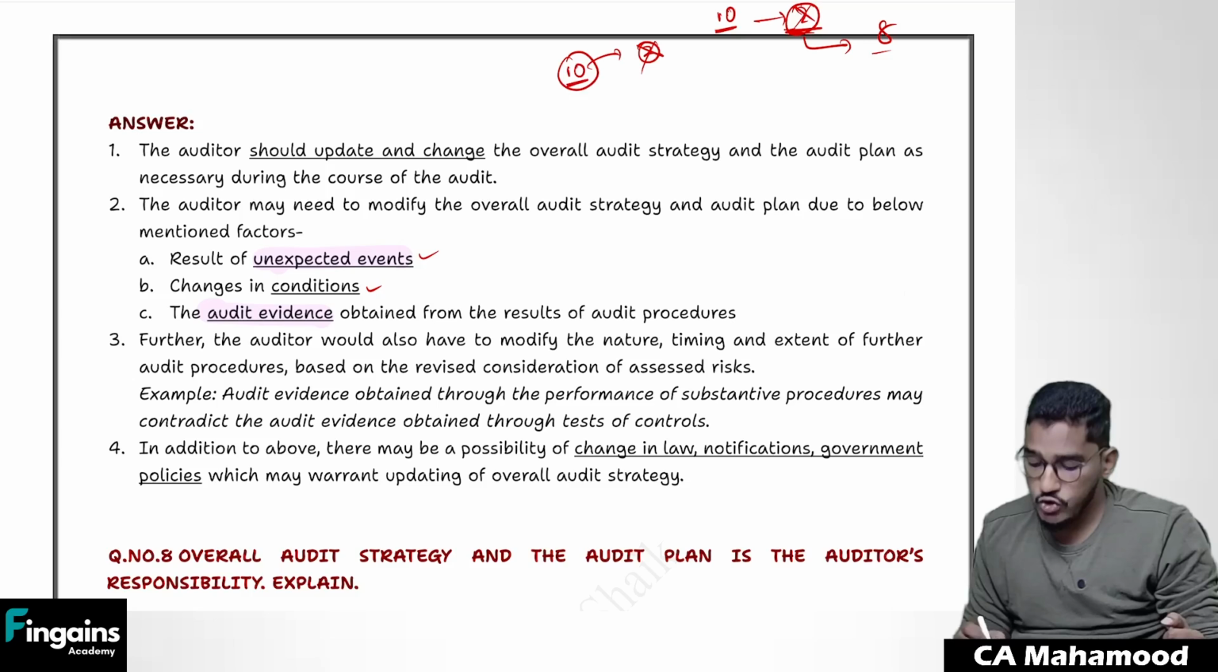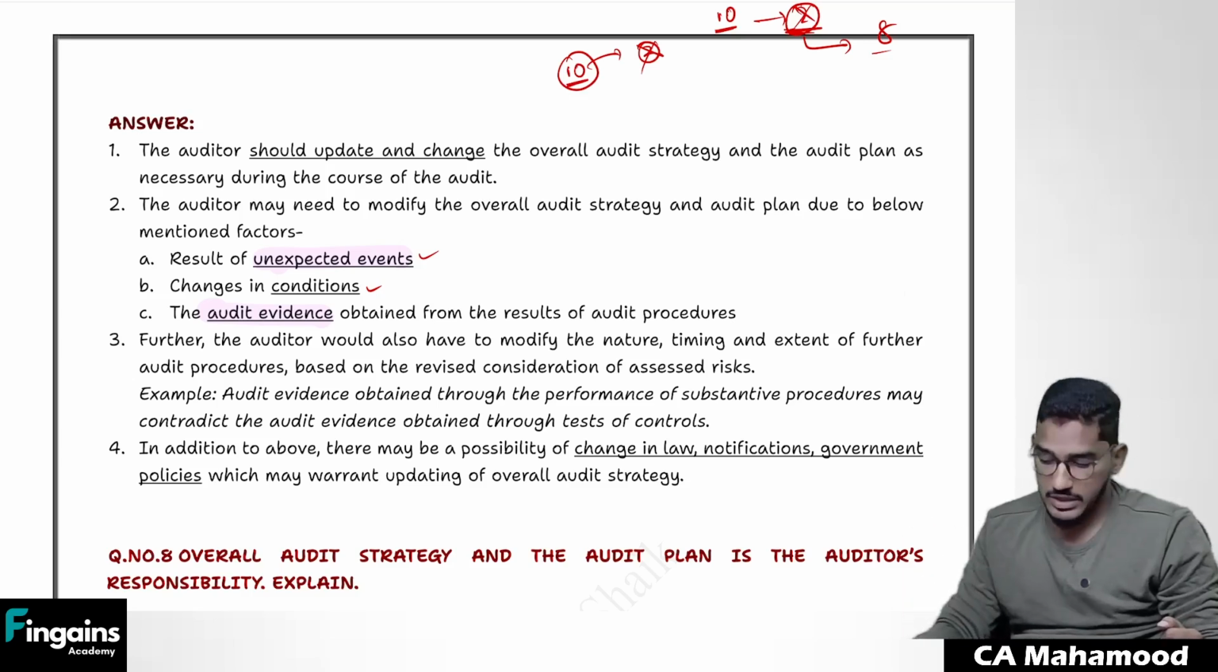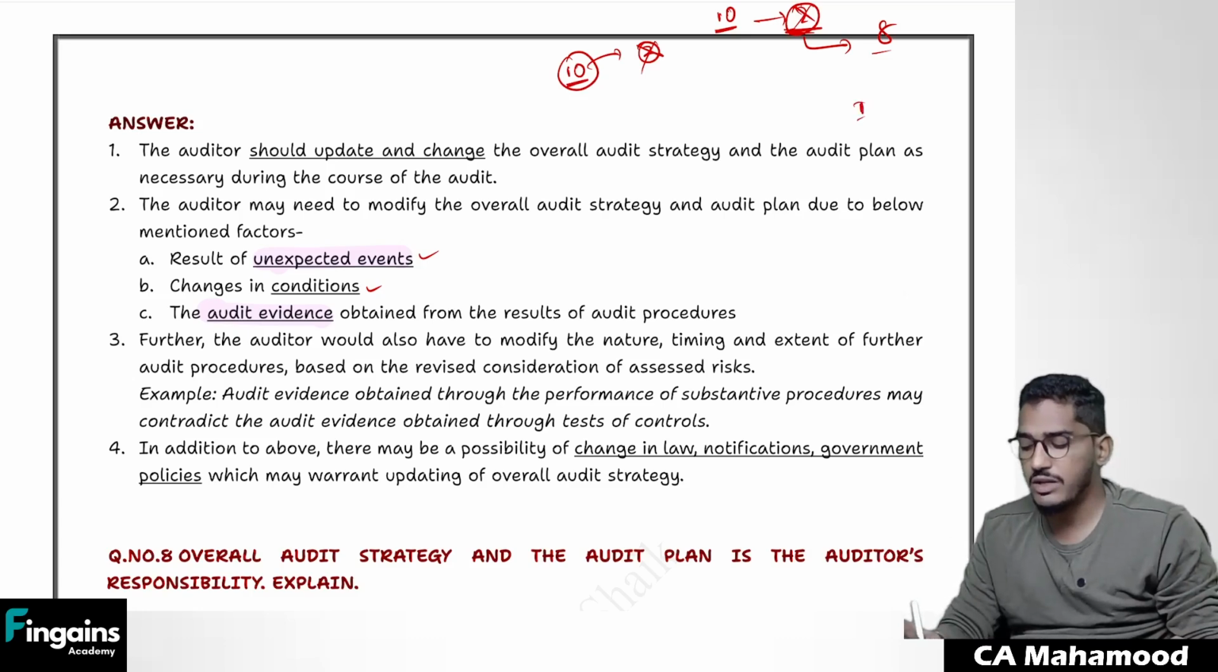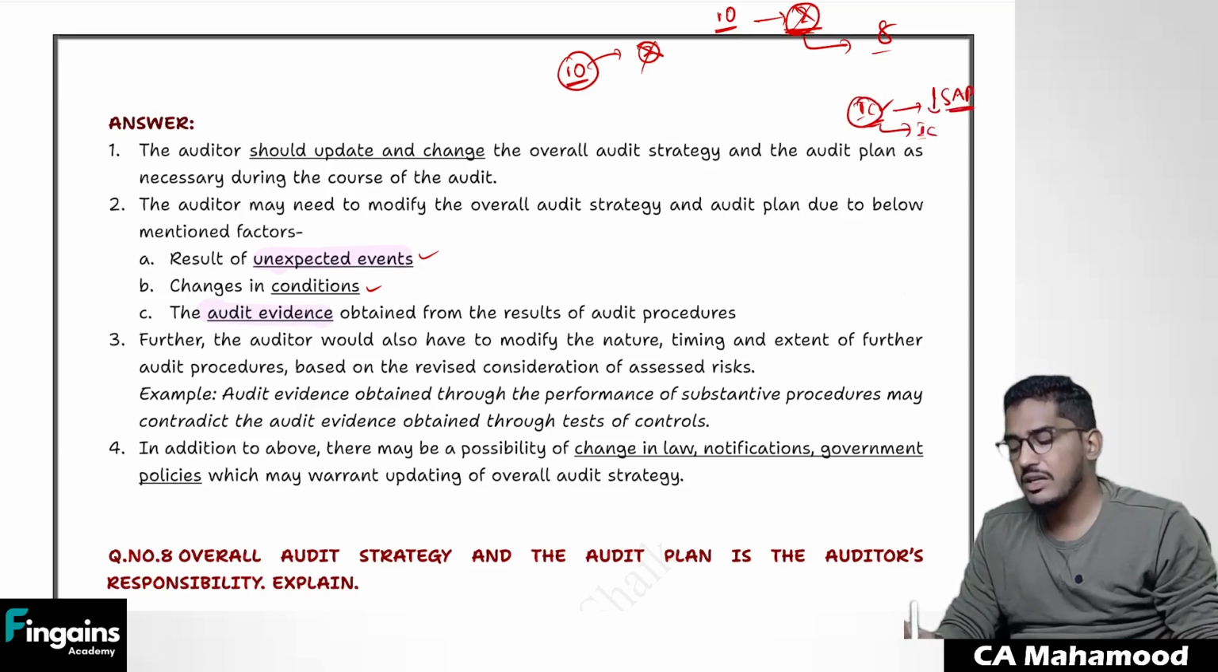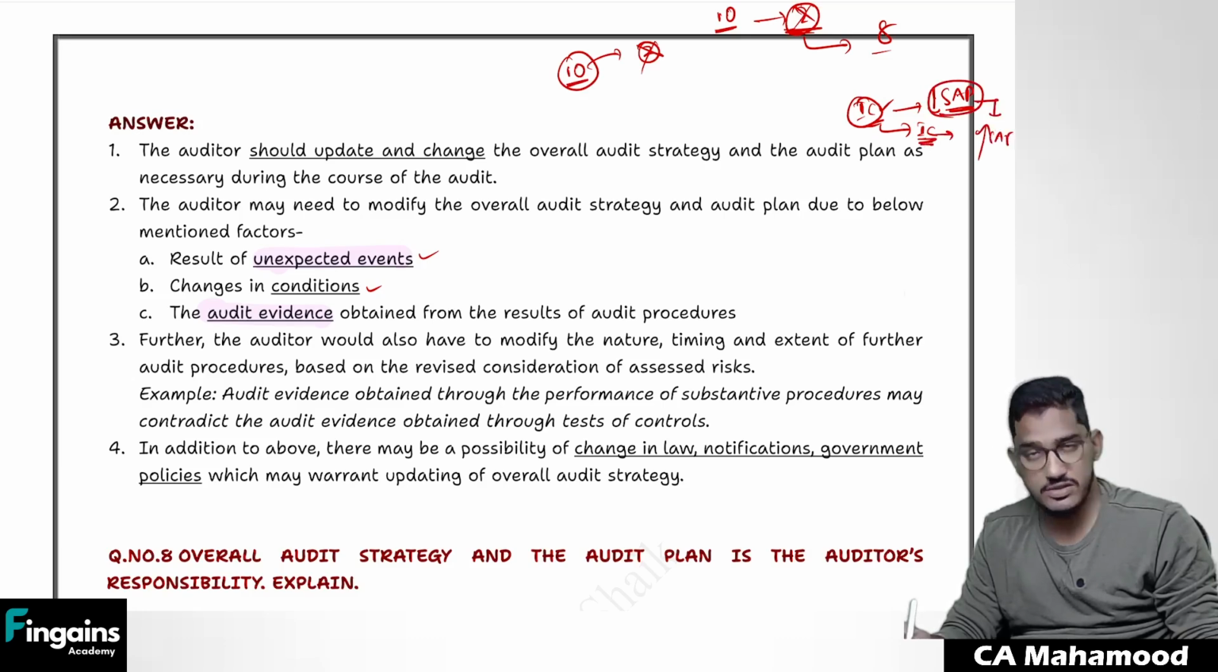Or sometimes you obtain extra audit evidence. Like for example, at the beginning, you thought that internal controls are strong. So that's why you planned for less substantive audit procedures. But later you realized that actually internal controls are not at all effective. Internal controls are very weak in the organization. Now you have to change your decision. You should spend more time on substantive audit procedures now.